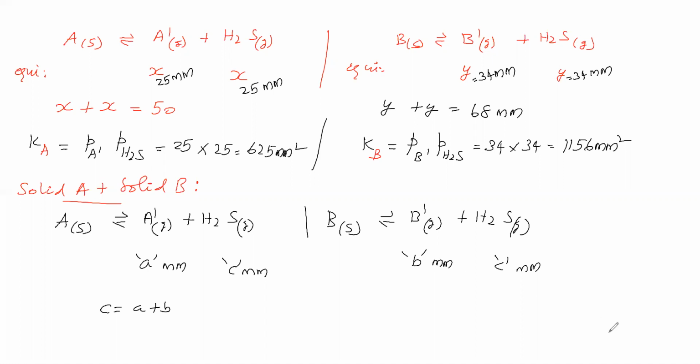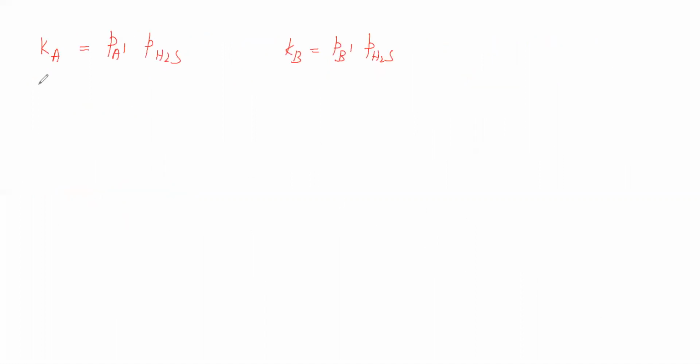So equilibrium constant for A is 625 mm square, partial pressure of A dash is A, partial pressure of H2S is C, that is A plus B. Equilibrium constant for B is 1156 millimeter square, partial pressure of B dash is B millimeter, partial pressure of H2S is A plus B.